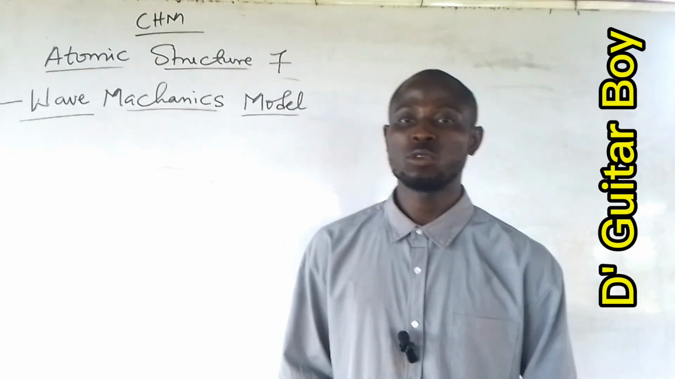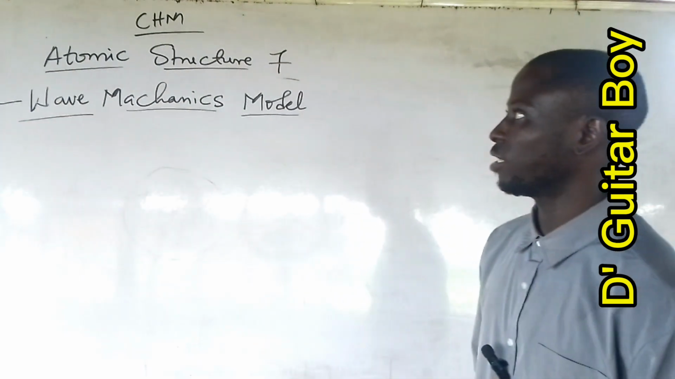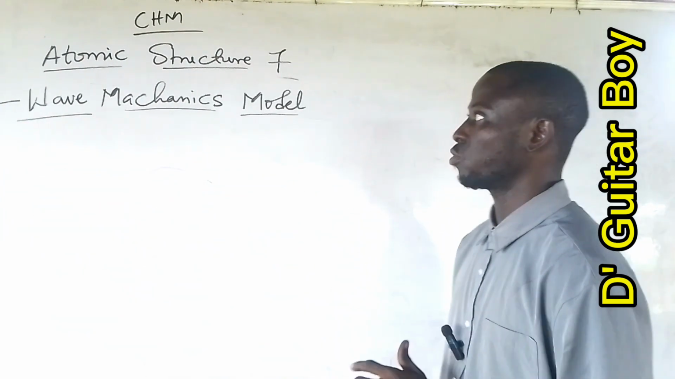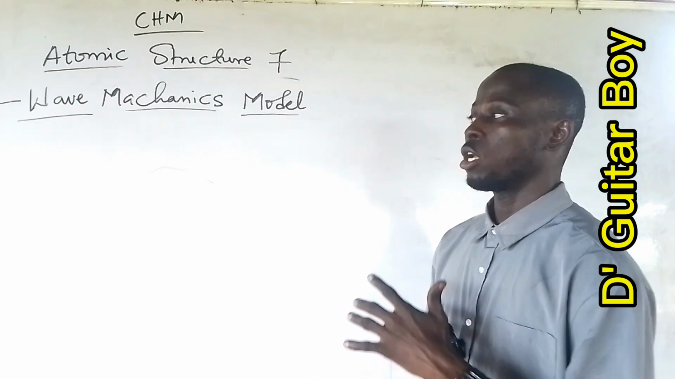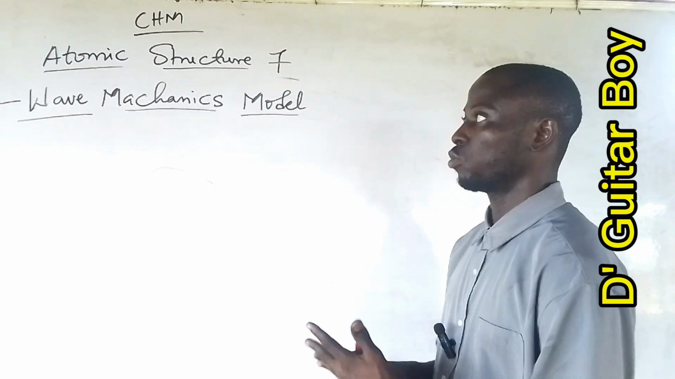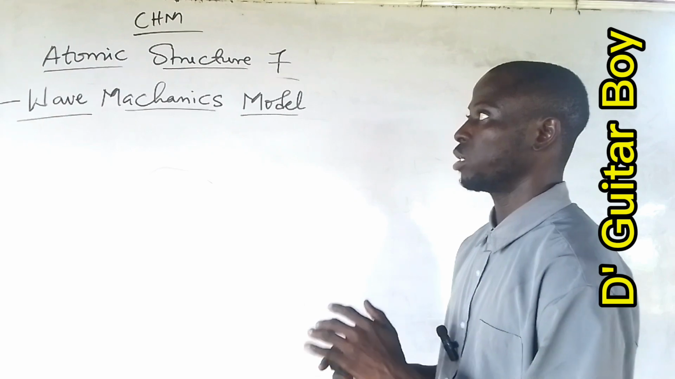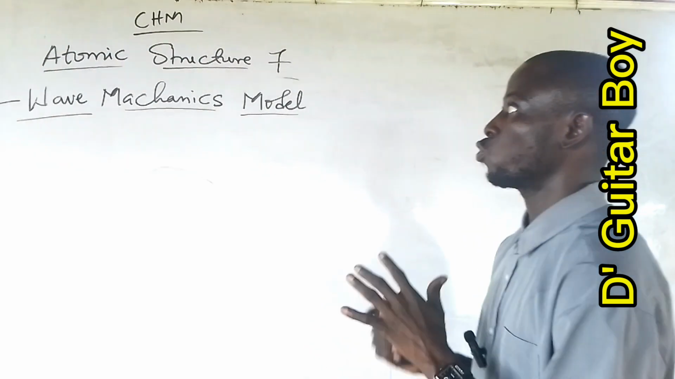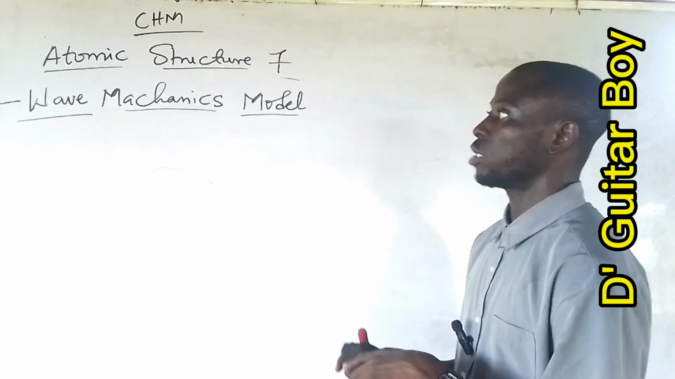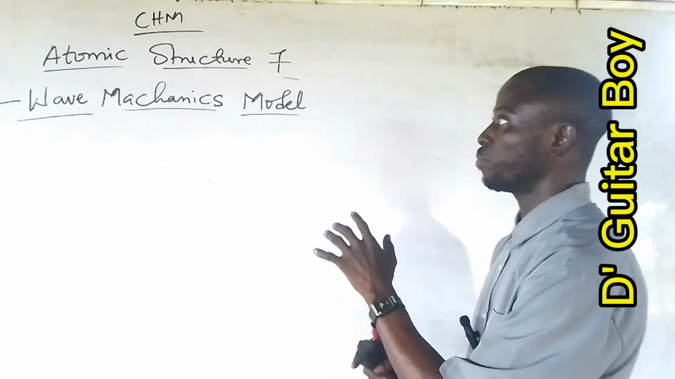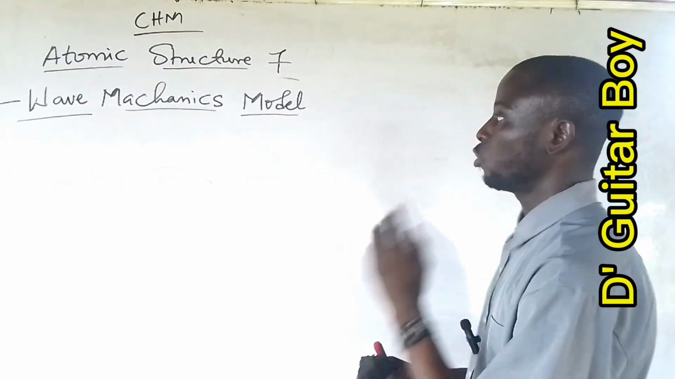Today, we are going to be discussing chemistry, and the topic we are going to be discussing today is atomic structure. We have atomic structure 7 on the board just because we have discussed atomic structure 1, 2, 3, 4, 5, 6 in order to break the topic of atomic structure into simpler, small, short videos. That is why we decided to break the topic into units.